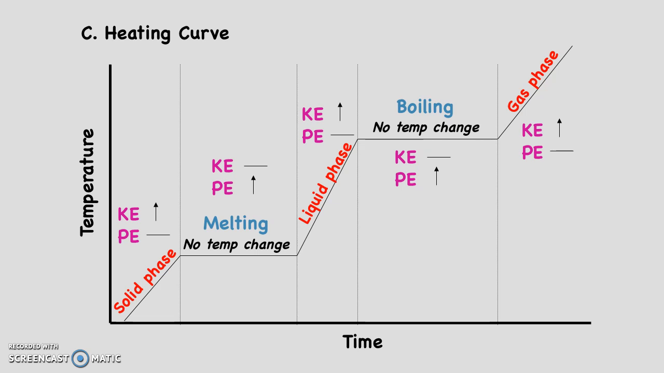Again, remember, during phase changes such as melting and boiling, represented by our plateaus, kinetic energy stays the same and potential energy increases. However, during our solid, liquid, and gas phases, noted by the slant lines, kinetic energy increases because temperature is increasing and potential energy remains the same.